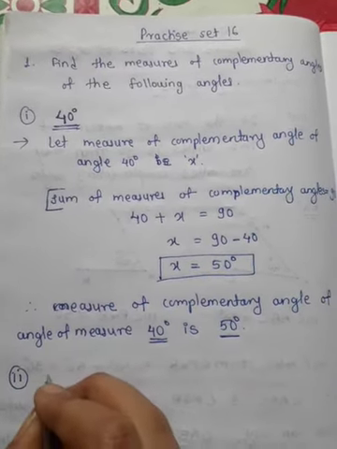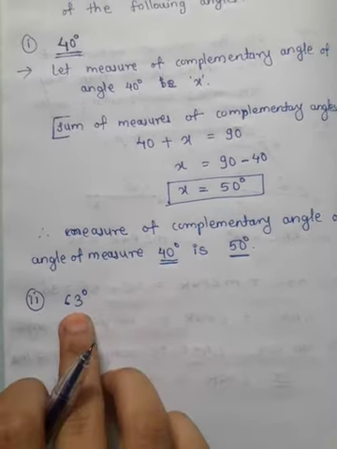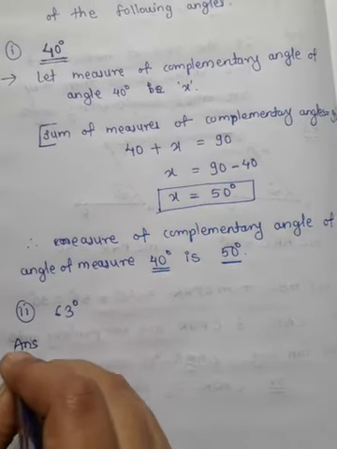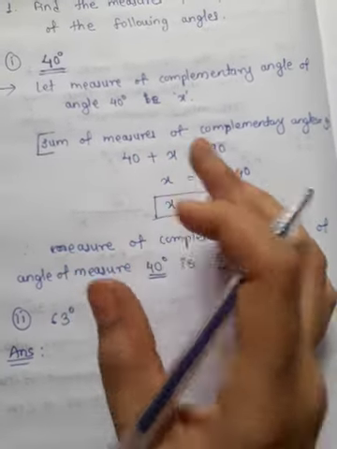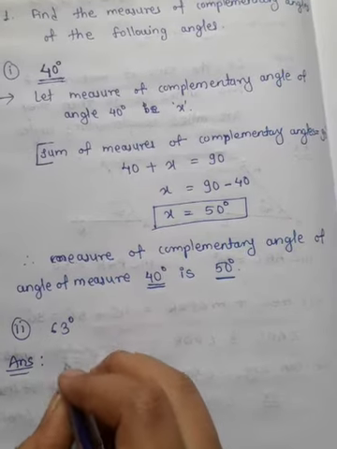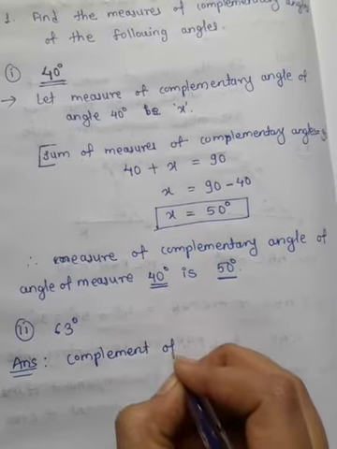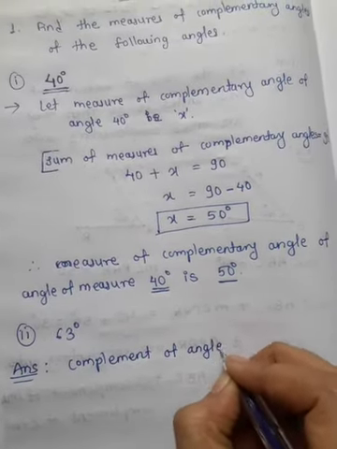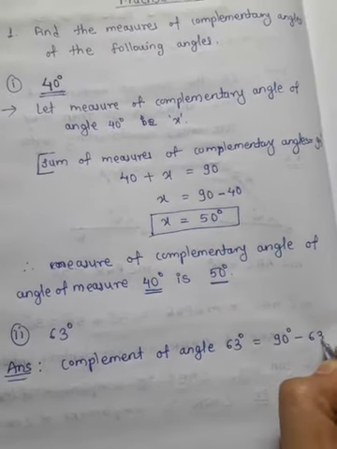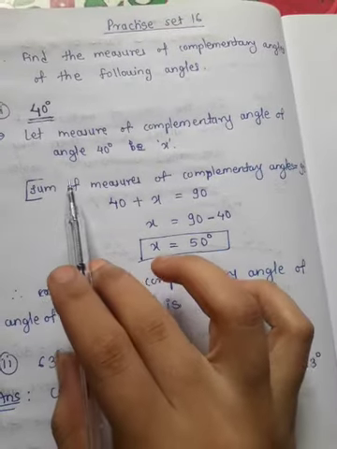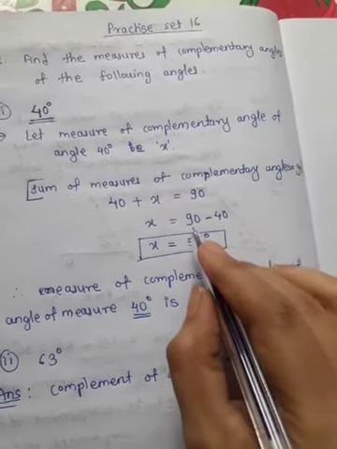Now the second angle is 63 degrees, and we have to find the complement of this angle. So I'll show you a very short method, we don't have to write the addition. Just to find the complement of this angle, the complement of angle 63 degrees is equal to 90 degrees minus 63 degrees. See here, the complement of 40 degrees is 50 degrees, means 90 minus 40.